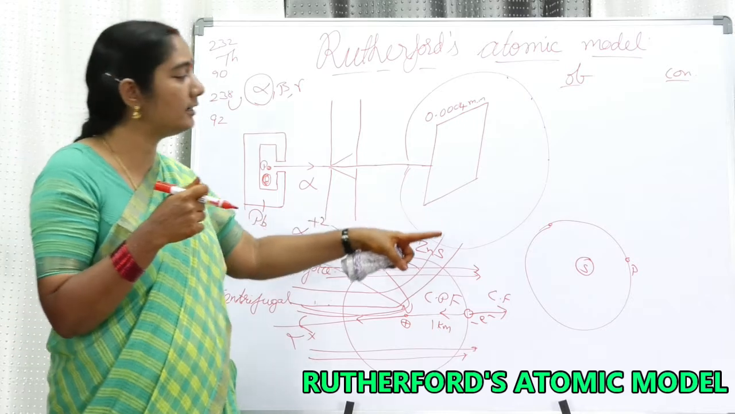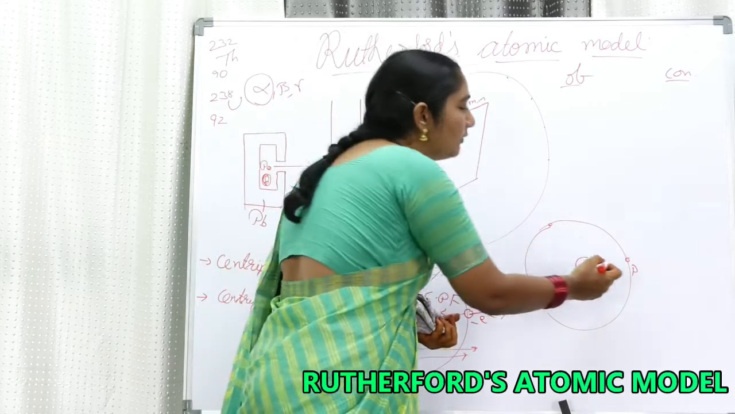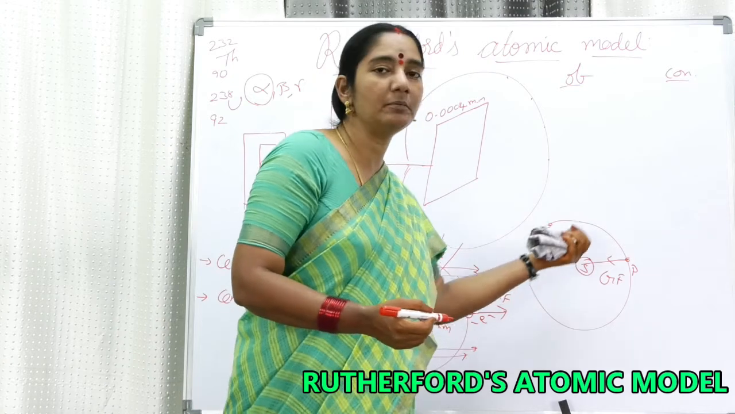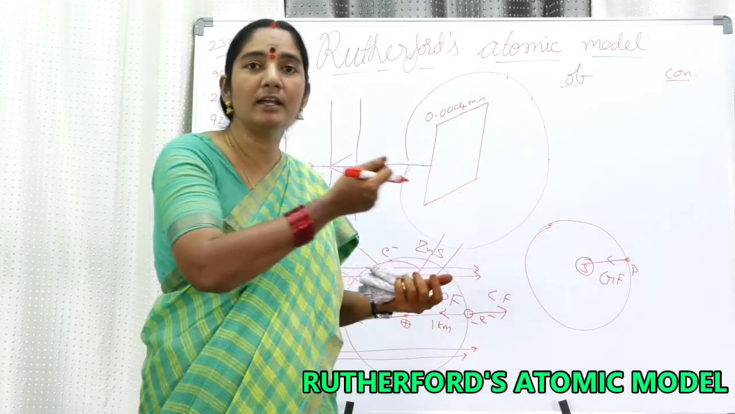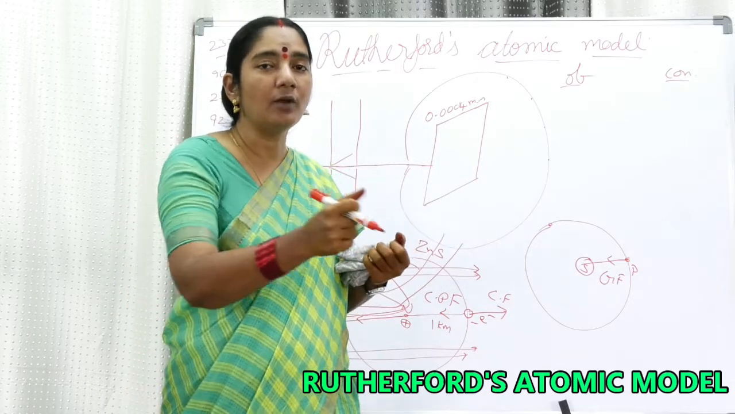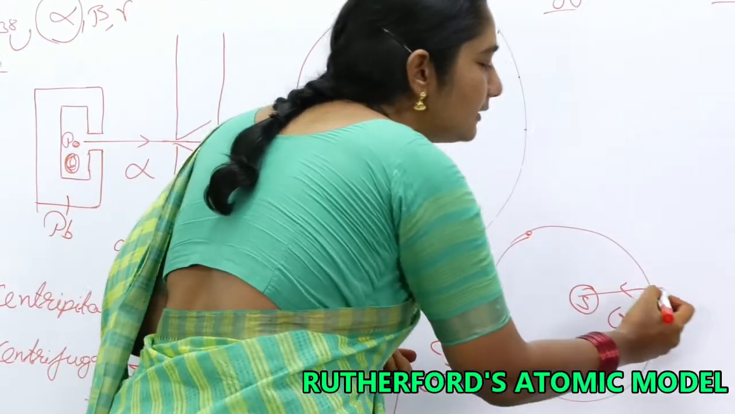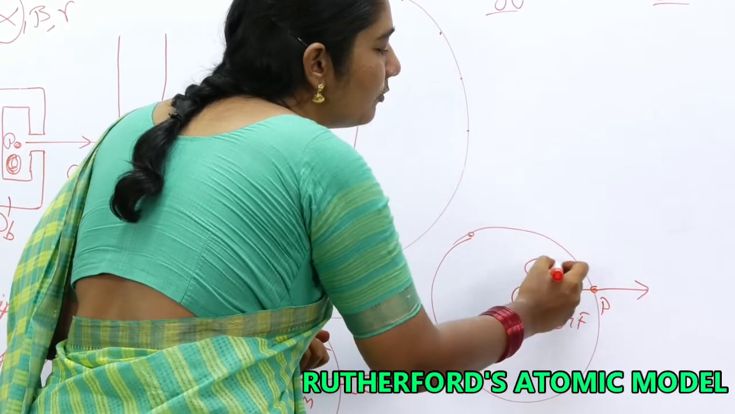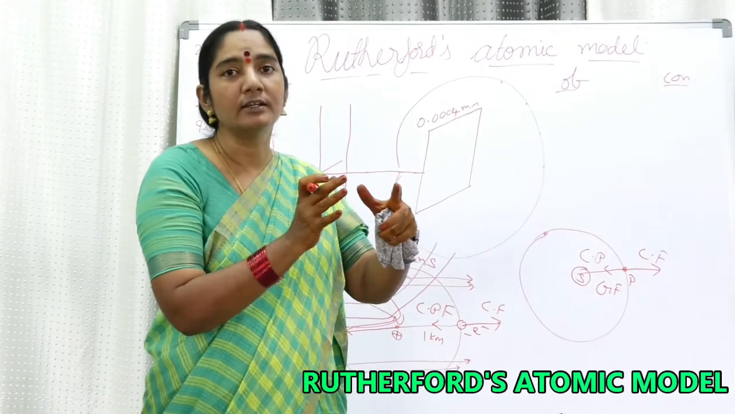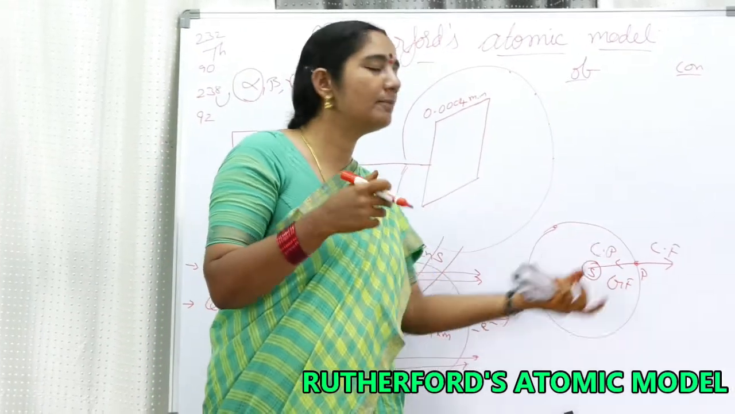Again, he compared with the planetary model. For example, if the Sun is there and the planet Earth is there, the gravitational force existing between the Sun and the planet is providing the necessary centripetal force, which is holding the planet. And once the planet comes into the path, it experiences a centrifugal force. So centripetal force and centrifugal force are acting in opposite directions on the planet. Because these two forces are equal and opposite, the planet is able to just hang